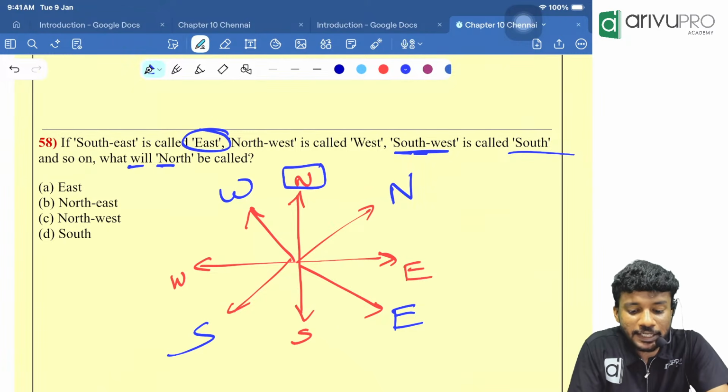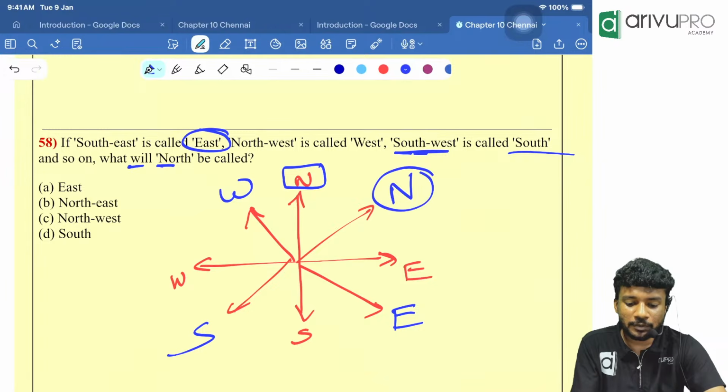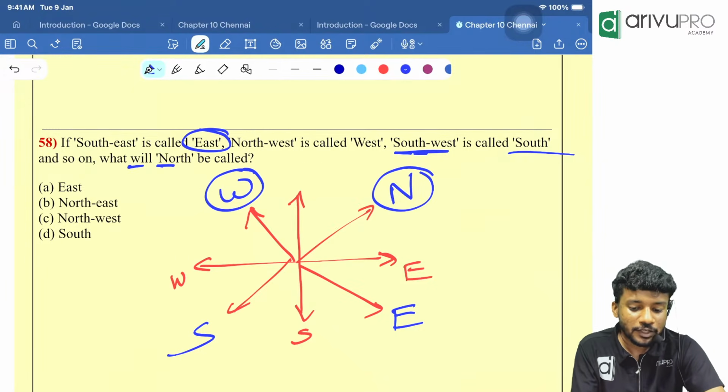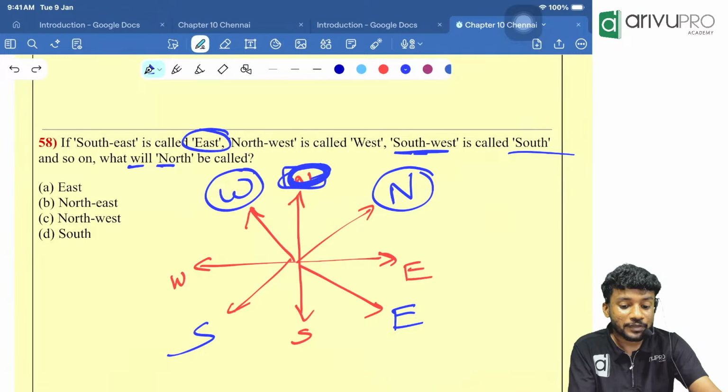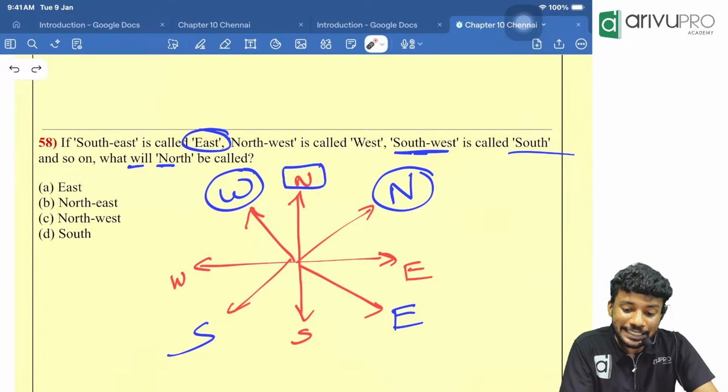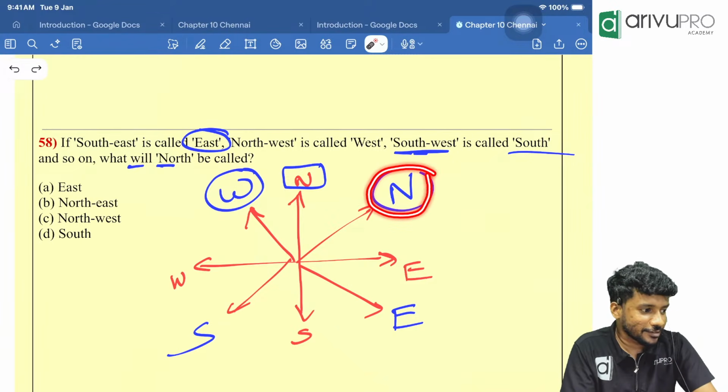Now, the question they are asking, what will north be called? It is in between north and west. So, north should be called as what, people? Northwest. Why? Many people will say northeast. Now think about it. They are telling northeast is called as north.